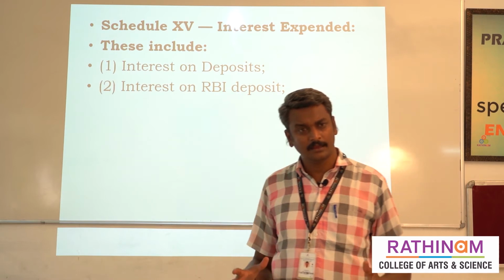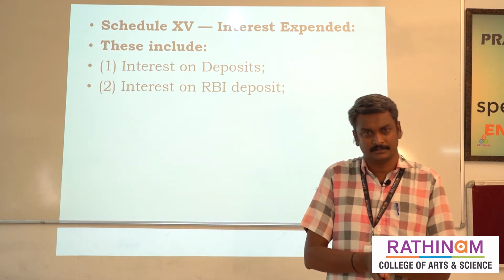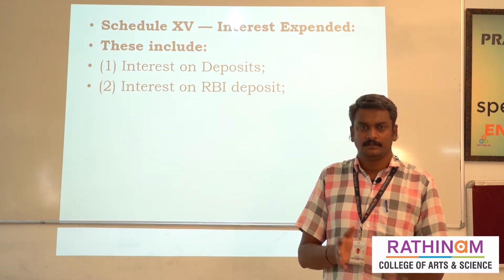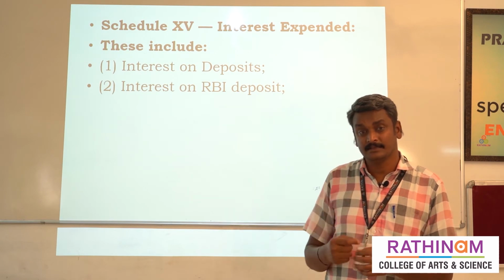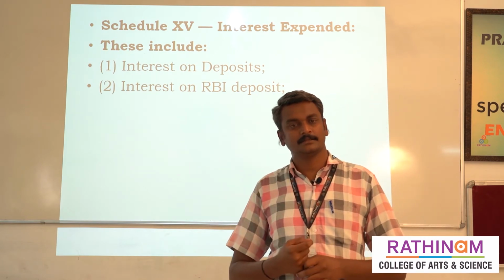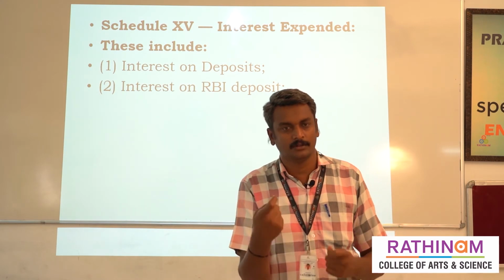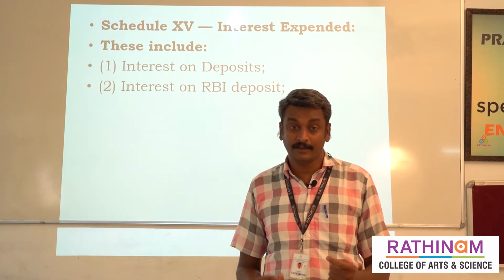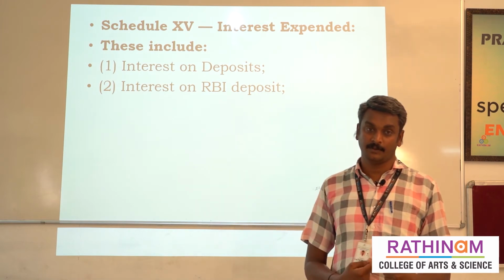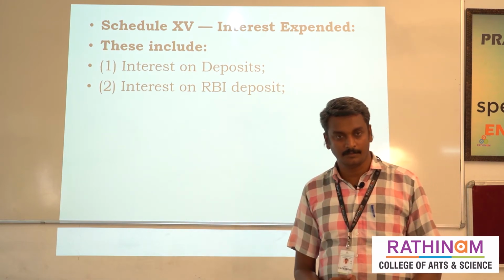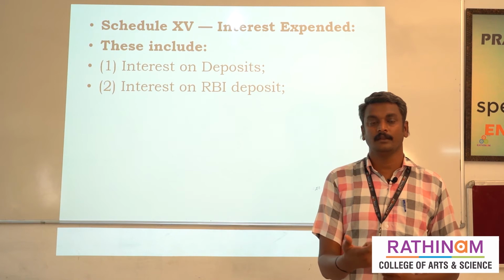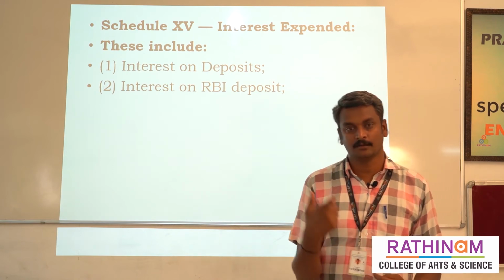For these four areas the bankers should give an interest, right? That interest they treat as an expense, because they are getting the public's amount. When the bankers give a loan, they get interest. And when the bankers get a deposit from the public and also the RBI, at that time they have to give an interest to the public and also the RBI.